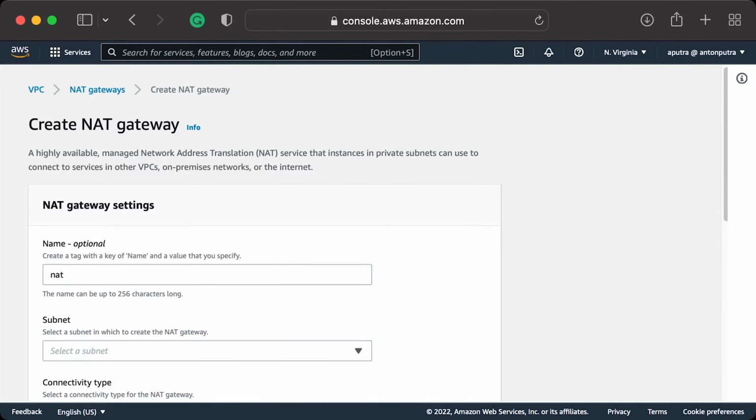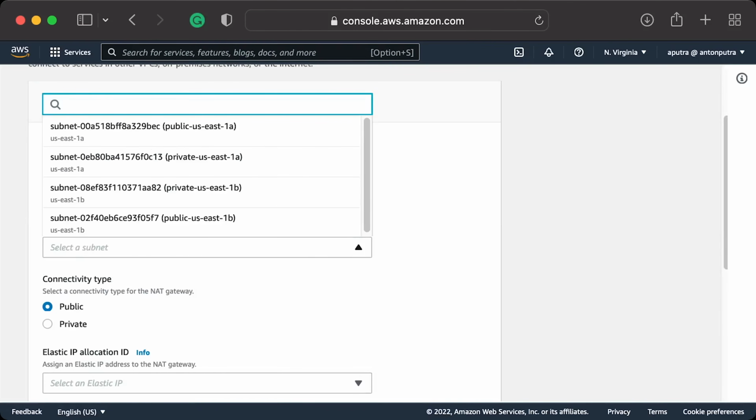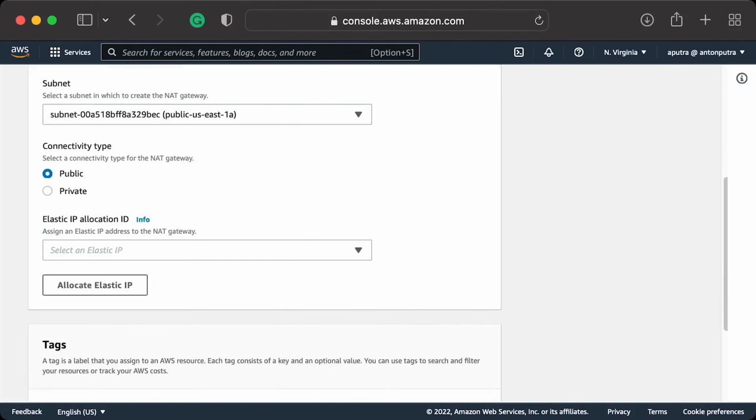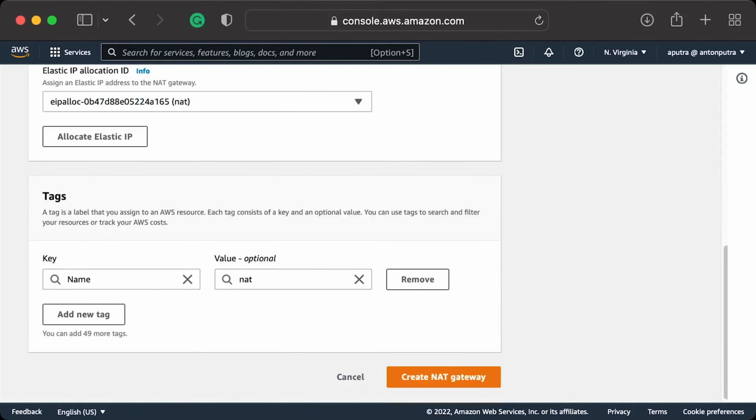Let's call it NAT, and it can be placed in any public subnet with the Internet Gateway as a default route. For example, we can put it in the public US East 1A subnet. If you want high available NAT Gateway setup, you would create 2 NAT gateways and place them in different availability zones. Then you would create separate routing tables for each of them. Under Elastic IP, select the one that we just allocated.